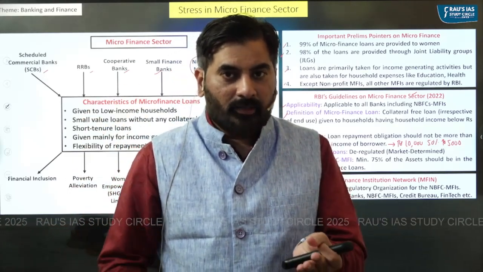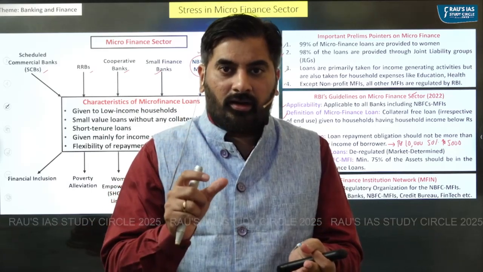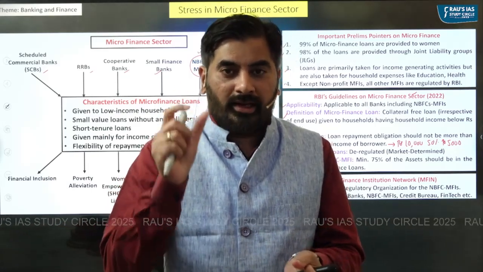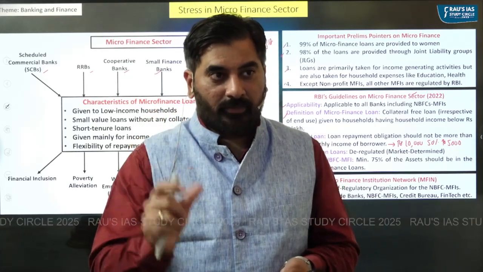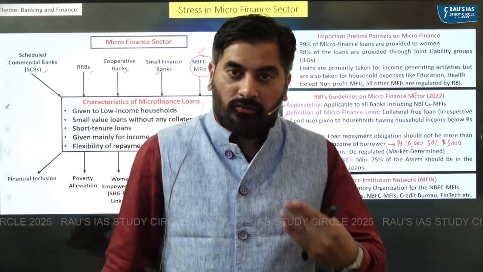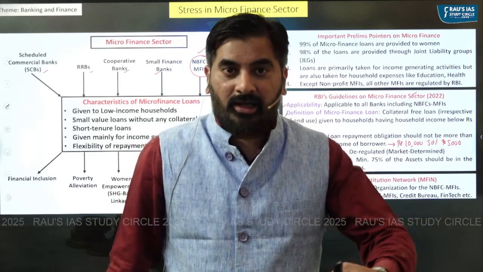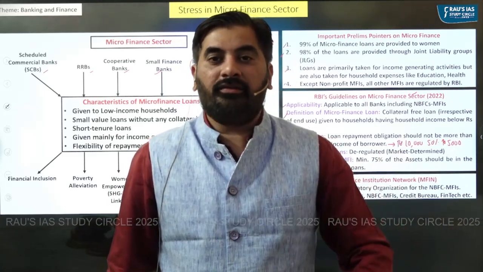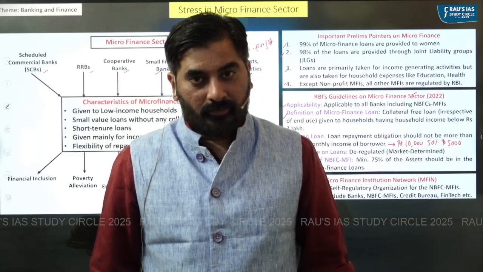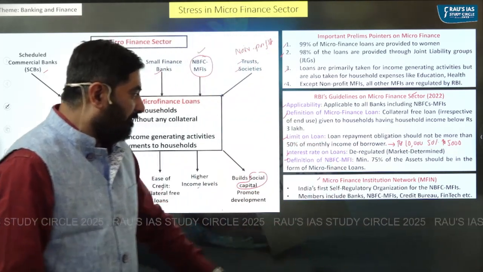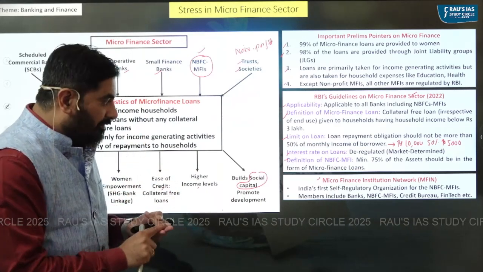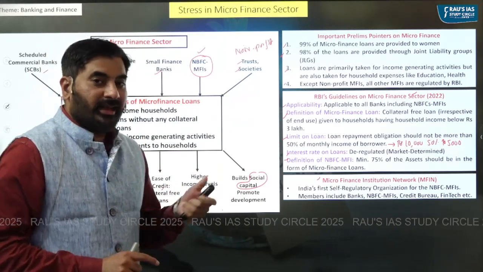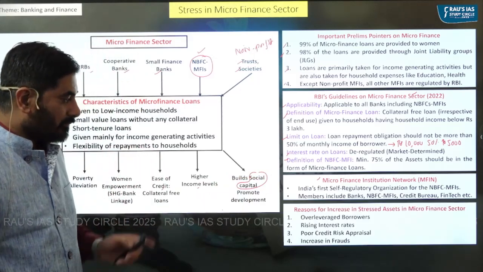Number three, the self-regulatory organization can also lay down a code of conduct for NBFC MFIs. Fourth, it can also lay down its own rules and regulations to be followed by NBFC MFIs. This MFIN has membership from banks, NBFC MFIs, credit bureaus, as well as fintech.